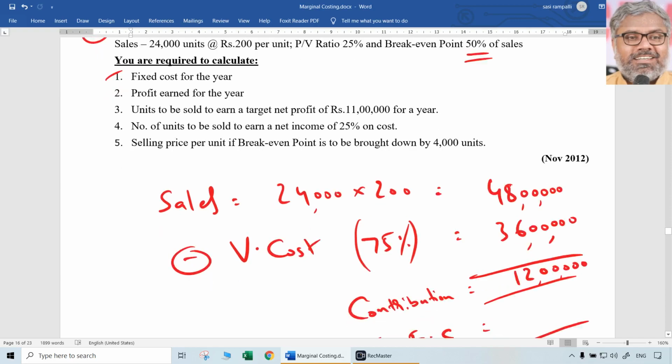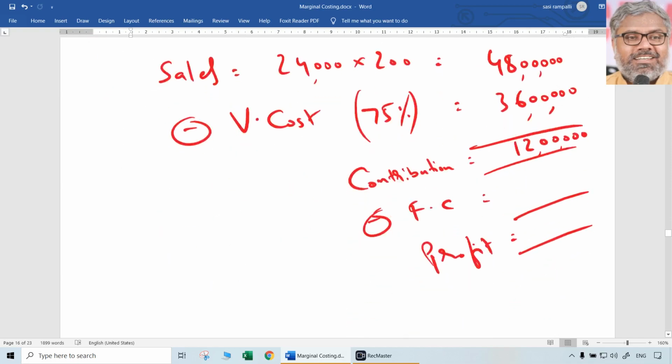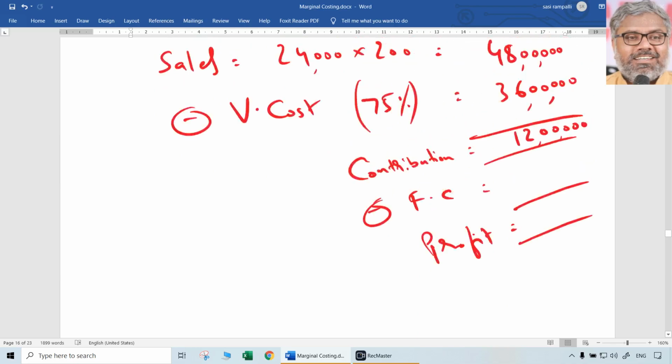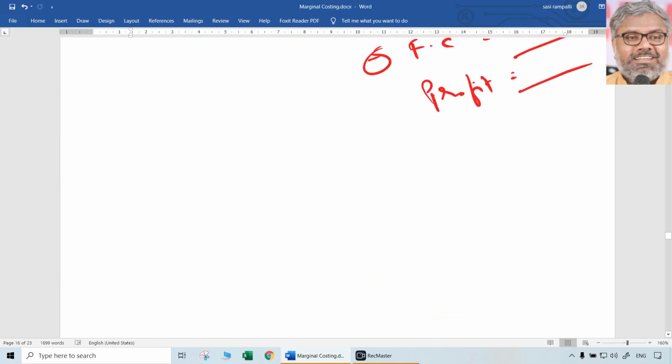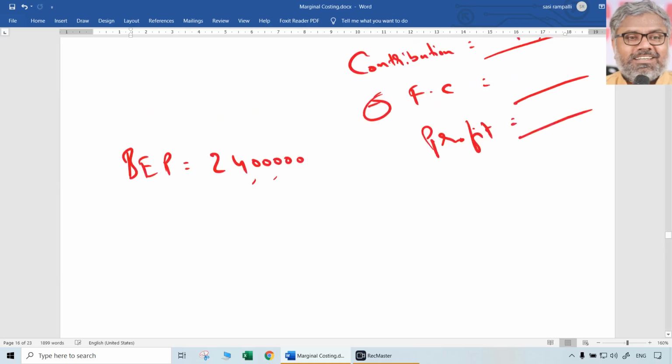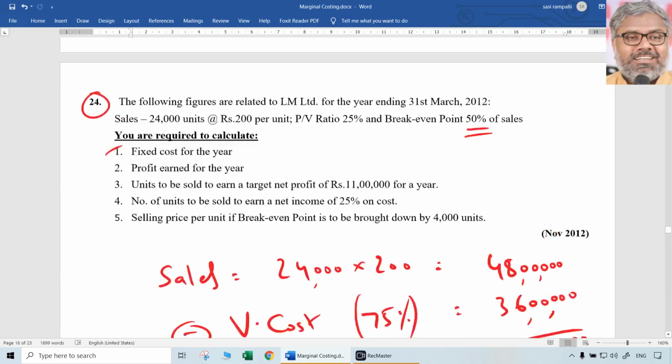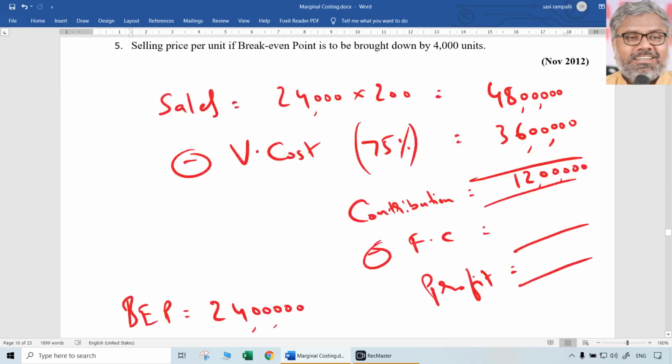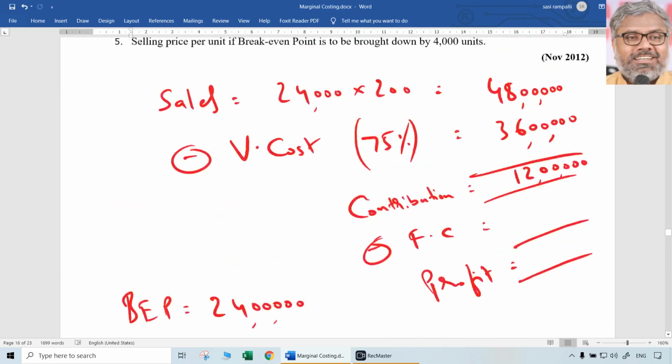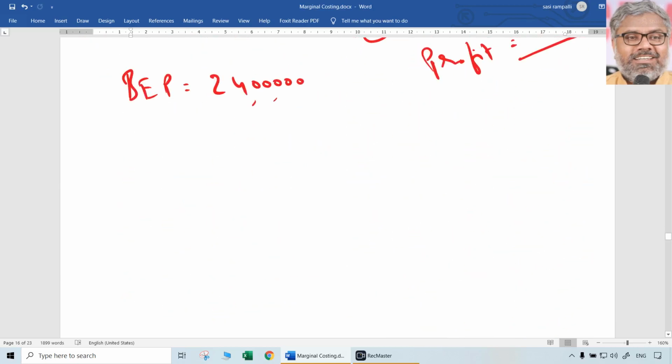What was given in the question? Break-even point is 50% of sales. When sales are 48 lakhs, 50% of sales means break-even point will naturally be 24 lakhs. That is given in the question, and we calculated the 48 lakhs. So 50% of 48 lakhs is 24 lakhs. But we should know the formula for break-even point. What is that? Fixed cost divided by PV ratio. That is 24 lakhs.